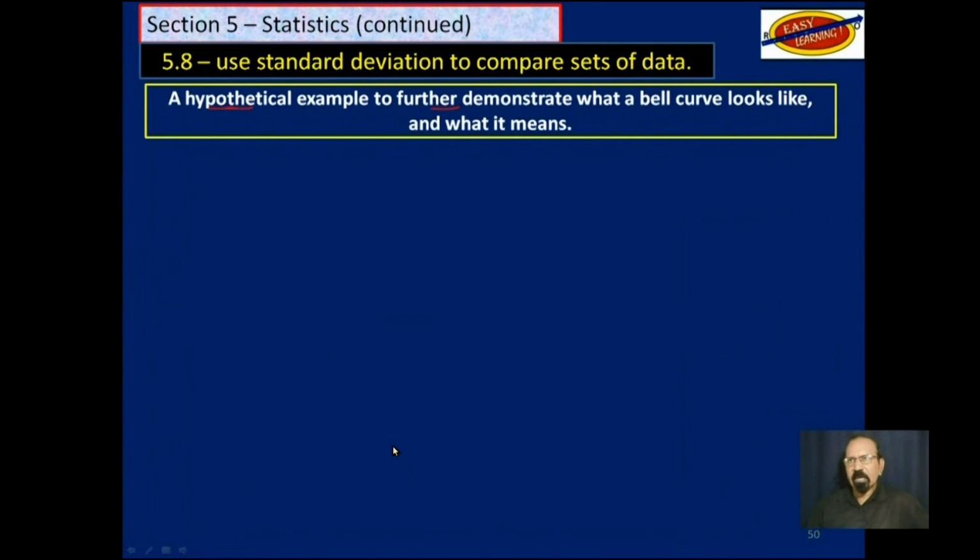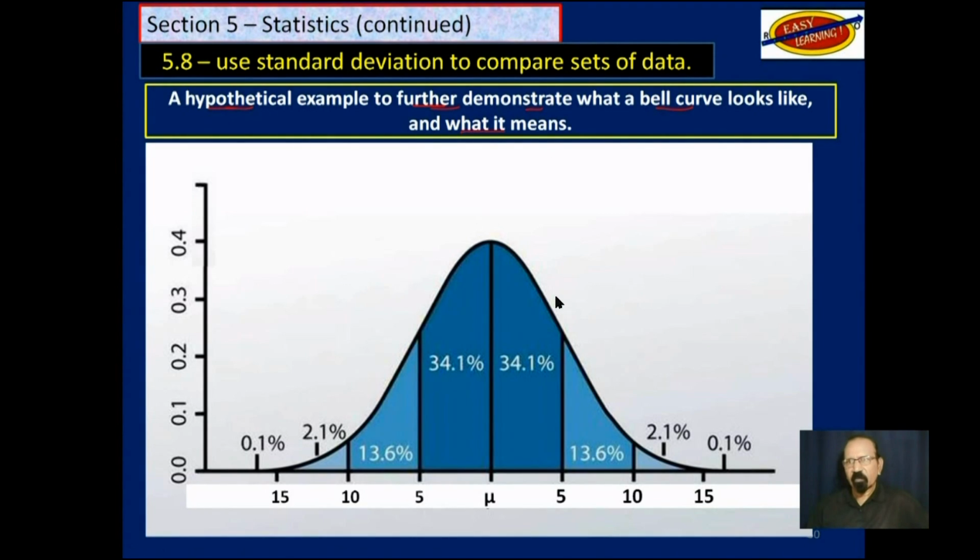A hypothetical example to further demonstrate what a bell curve looks like and what it means is this. Now you see this bell over here? That's why it is called a bell curve, because the shape of this curve looks like a bell. Not that it was invented or discovered or proposed by anybody by the name of Bell. It just looks like a bell. So it's called a bell curve. For a normal distribution, both sides are the same, symmetrical.